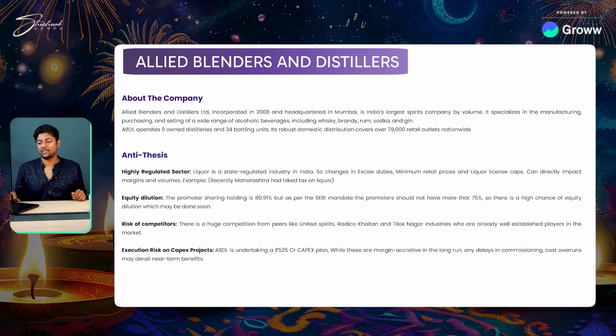Now, second is equity dilution. Now, this is a problem because the promoter shareholding today is 80.91. So there is a point where they have to come below 75. So whether they sell 5% to a mutual fund or a foreign investor, or they raise money via a QIP and dilute 5%, only time will tell. But there is a 5% dilution coming sometime, right?